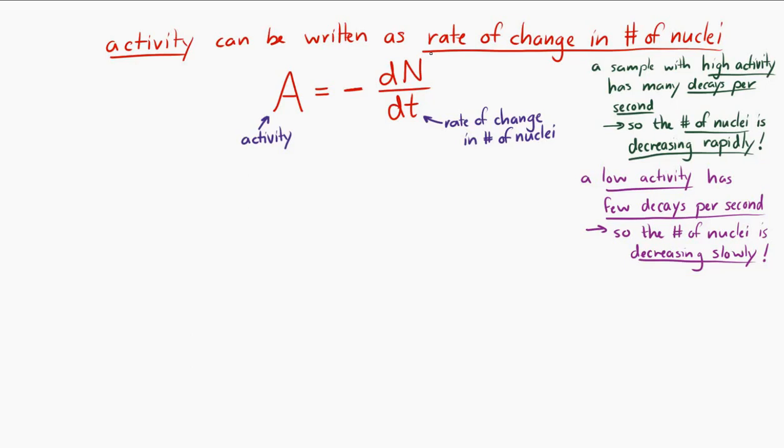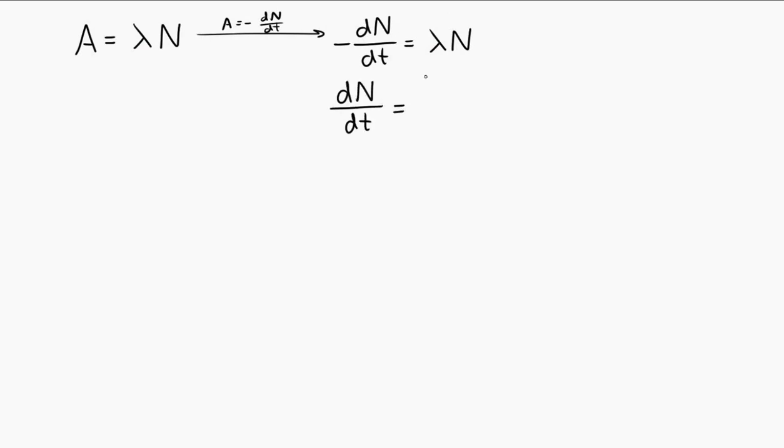And using this fact, now we can get a nice little equation that has a derivative over here and then that same variable N over here. And we'll do a little calculus to solve this. So let's see, dN/dt is equal to negative lambda N. Well, then dN over N is equal to negative lambda dt. And now we'll take the integral of both sides.